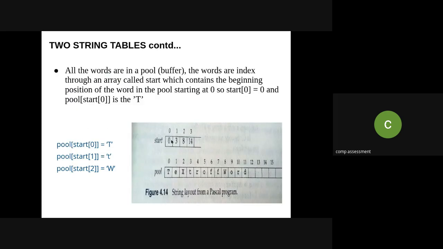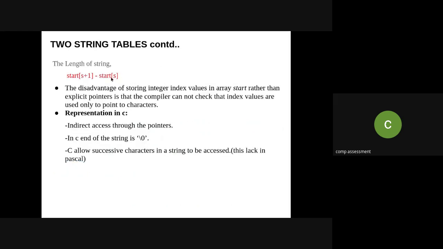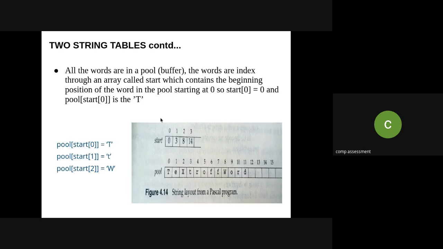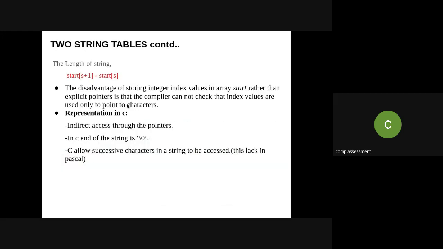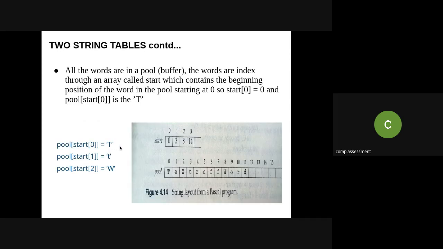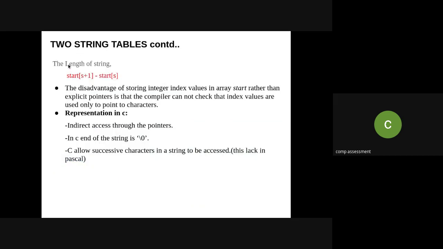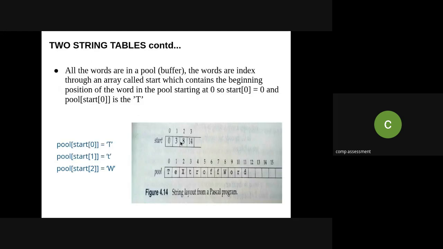Over here, start of S plus 1 is 3, minus start of S. S is initially 0, so start of S is 0. Now start of S plus 1, that is 0 plus 1, points to the index 1, which is 3. So start of S plus 1 is 3, minus start of S which is 0. That gives me the actual length of the string in the two string table. The same way you can calculate the length for the remaining strings in this example.